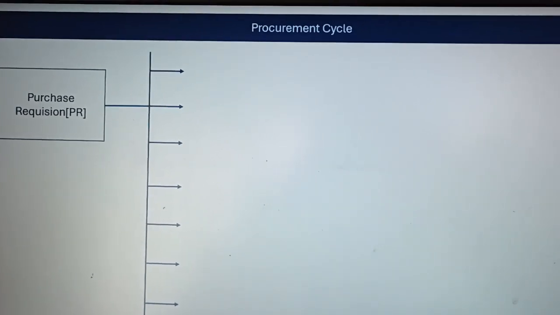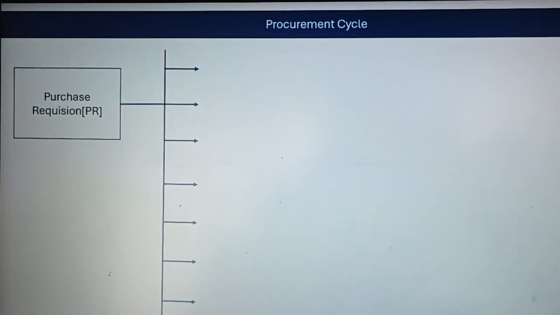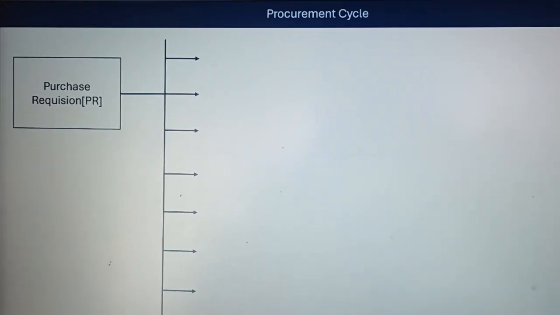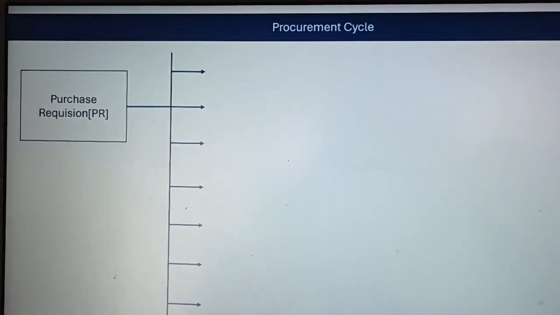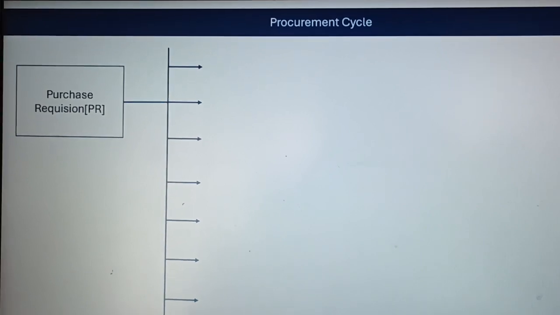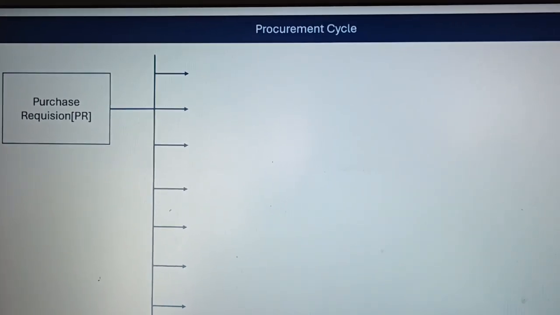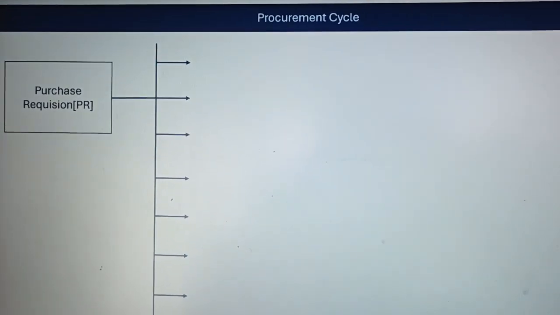This whole thing is a manual process. After the appropriate authority approves, they send the purchase requisition through mail.